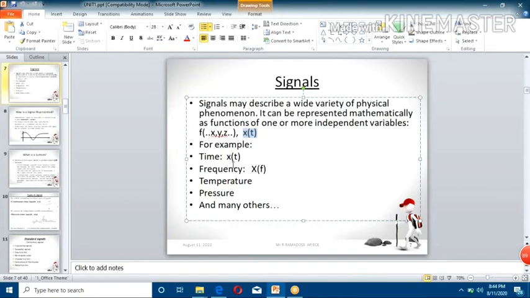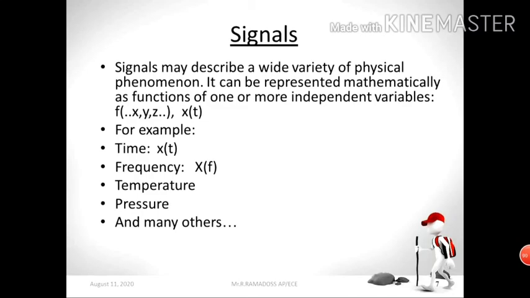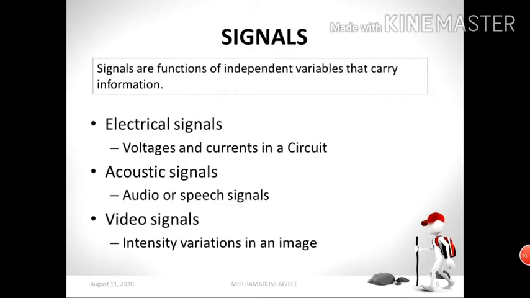If we consider the form x of t, in this course we focus only on this parameter, x of t, because this is the analysis of signals. We focus on sound signals, special signals, continuous time signals, discrete time signals, like that. The corresponding frequency representation is x of f. Then temperature, pressure, many other signals you may have, right? But the main notation here is x of t, which represents continuous time.